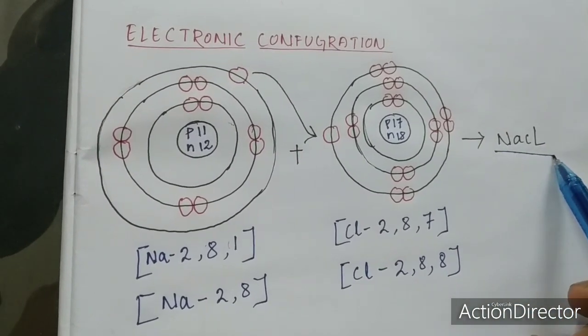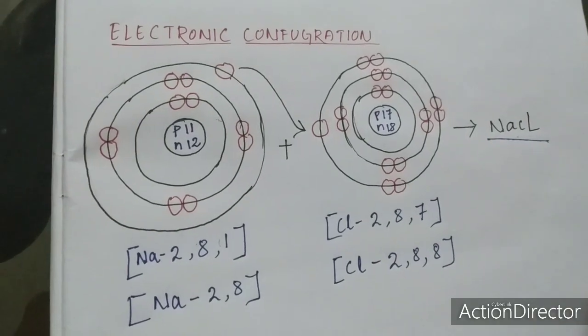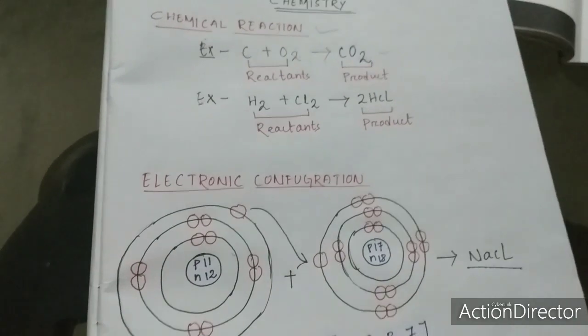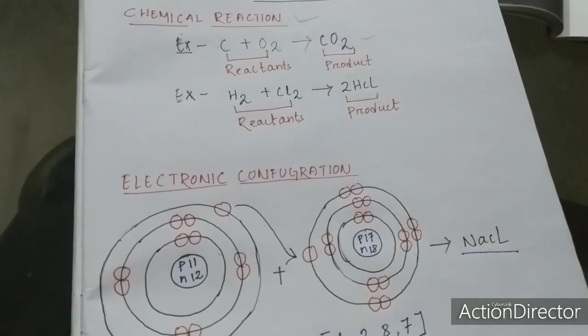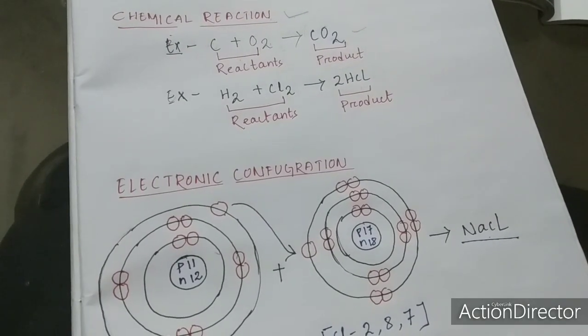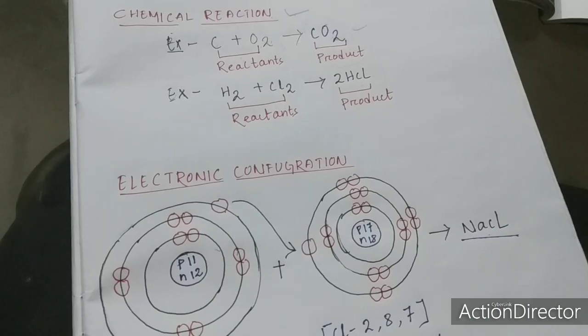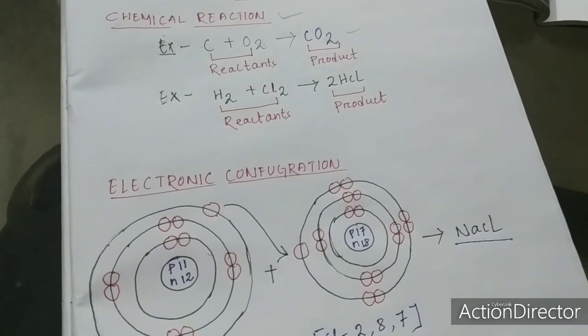A new product, that is sodium chloride. I hope now you are all a little clear about electronic configuration and chemical reaction. So again I am repeating, a chemical reaction is nothing but a chemical change. Whenever reactants combine, they form a product, and this is known as a chemical reaction.